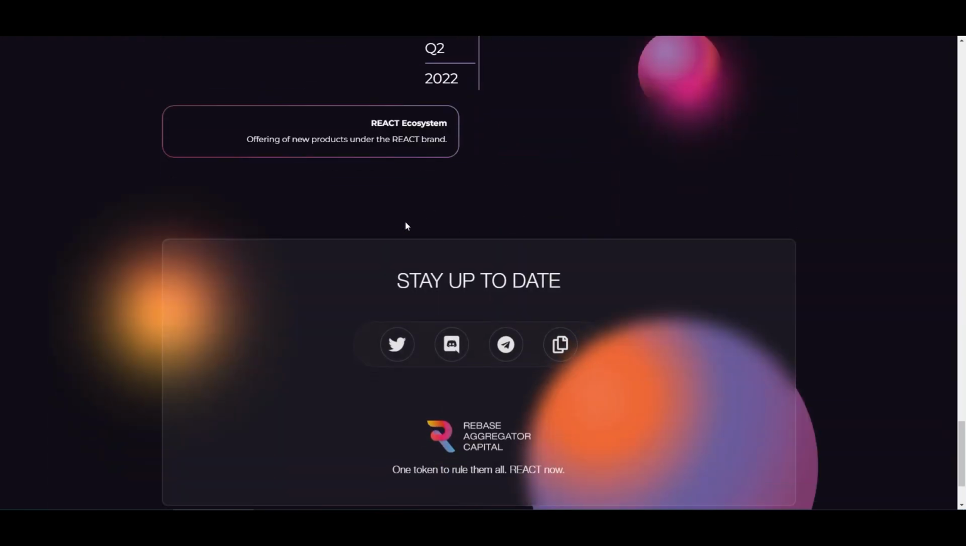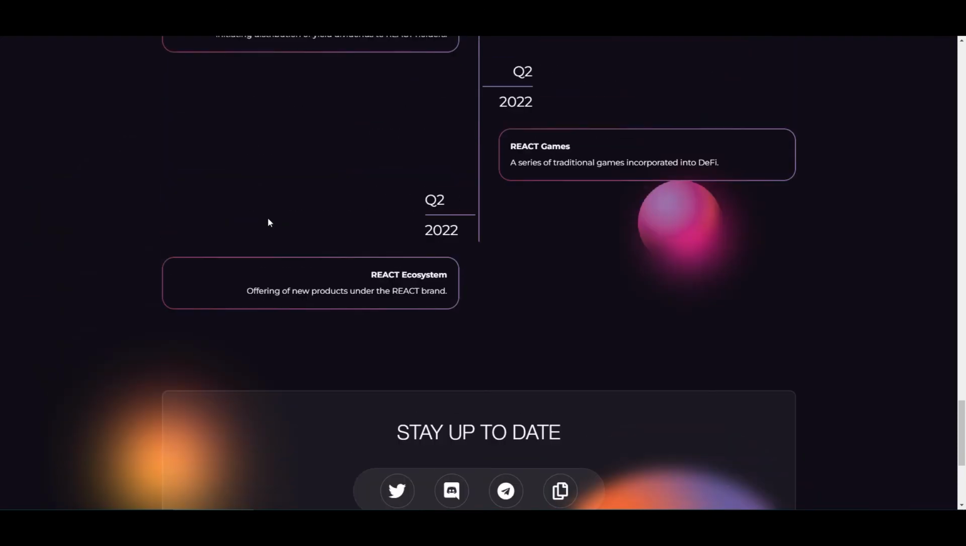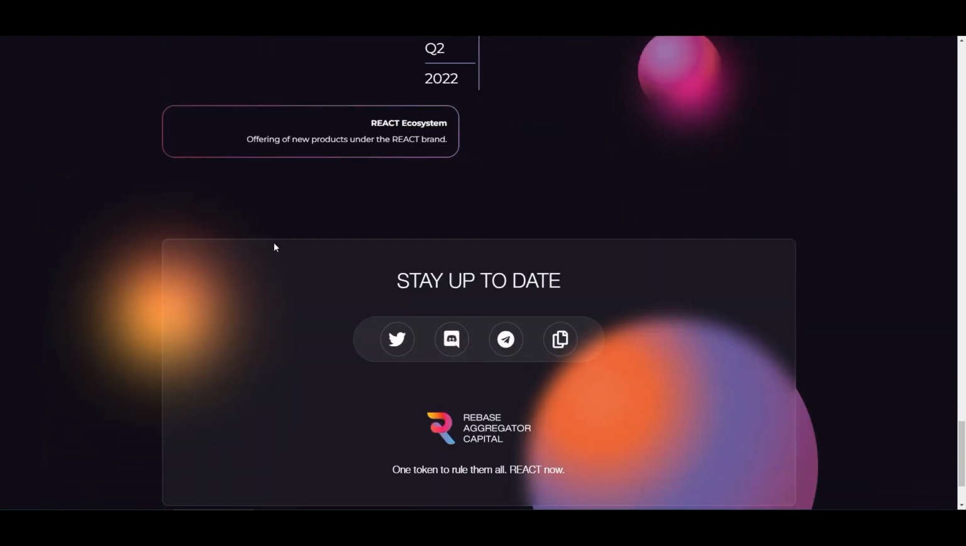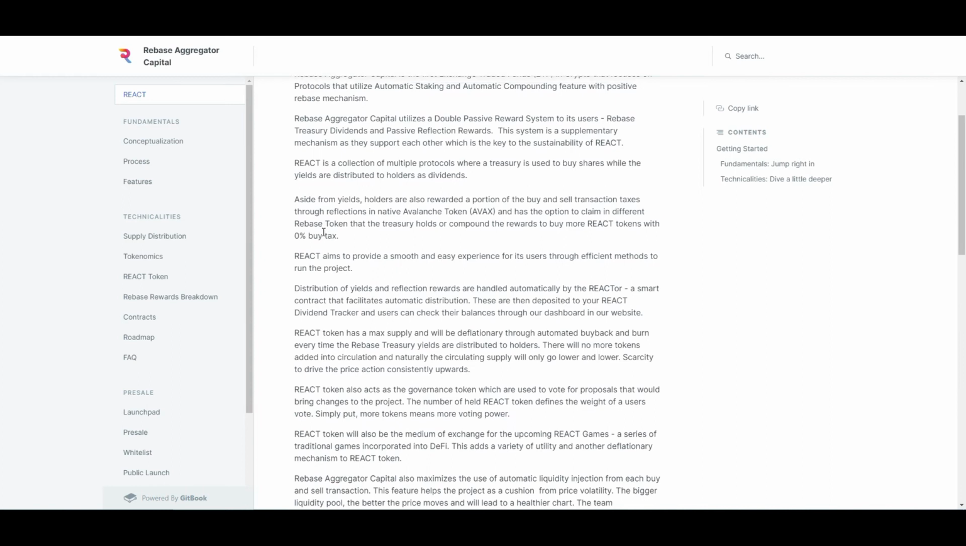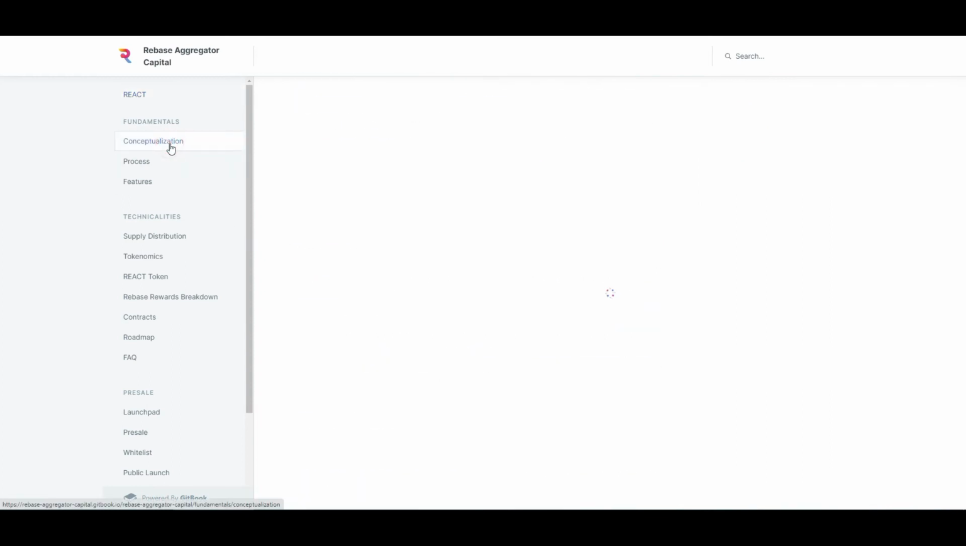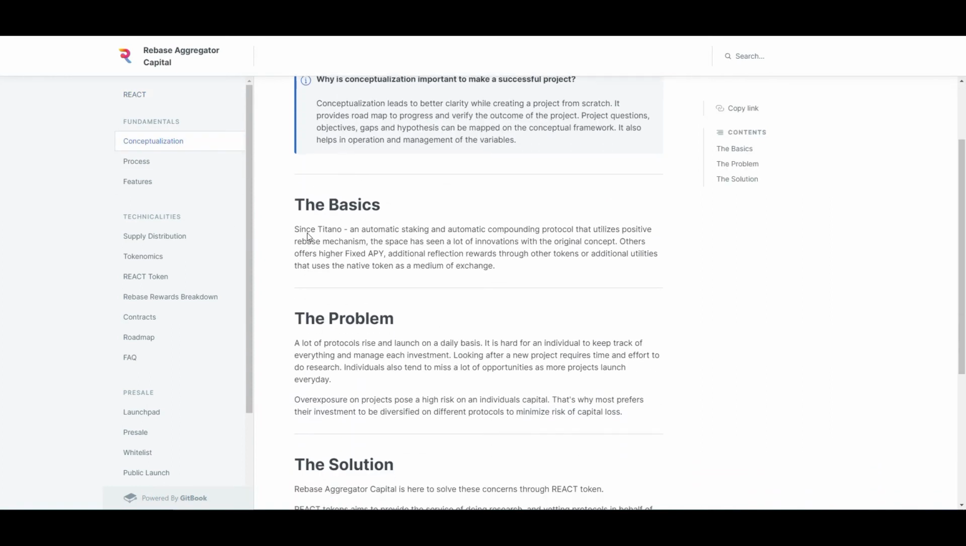And this is a roadmap. I highly recommend that you go through this website and read all the information. Moving over to their white paper, I just want to see one thing, and that is what their goal is behind this. So let's read over the basics. Since Titano, an automatic staking and automatic compounding protocol that utilizes a positive rebase mechanism, the space has seen a lot of innovations with the original concept. Others offer high fixed APY, additional rewards through other tokens or additional utilities.